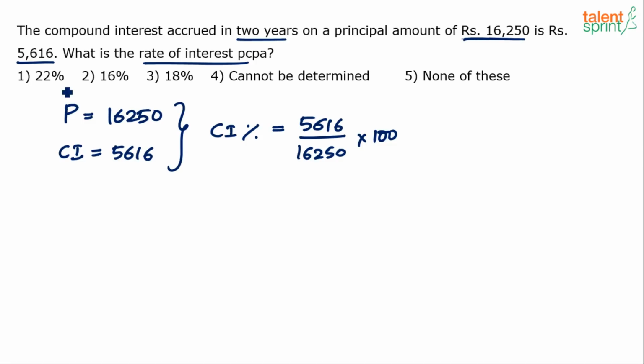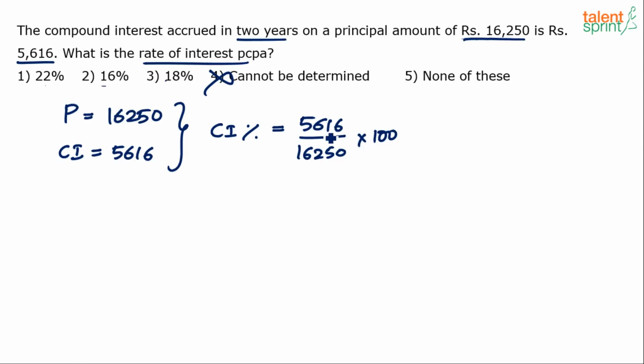So look at the options here: 22, 16, 18. Cannot be determined is anyway ruled out, because the answer can be determined. When 3 variables are known to us, the answer can easily be determined. So cannot be determined is wrong. It could be 16%, 18%, or 22%, and the options are not too close. You can do an approximate calculation also if you want. So try to find this percentage value.